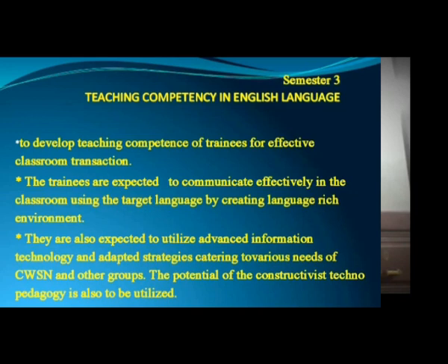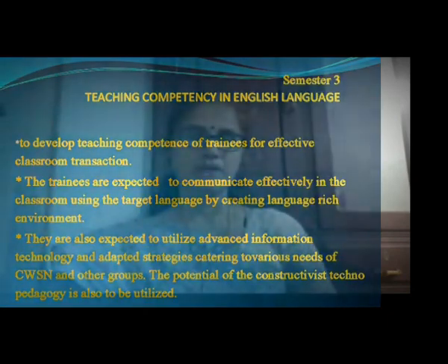They should develop the potentials of techno-pedagogy in the classroom. The work in this semester is intended to develop a set of competencies that lead the trainees to become an effective teacher in due course.